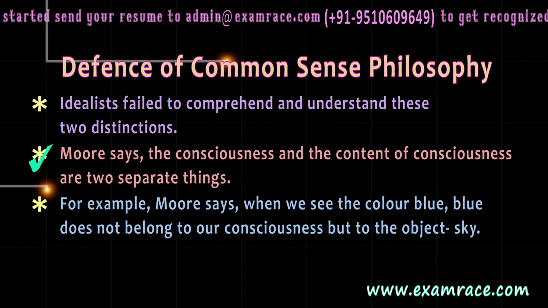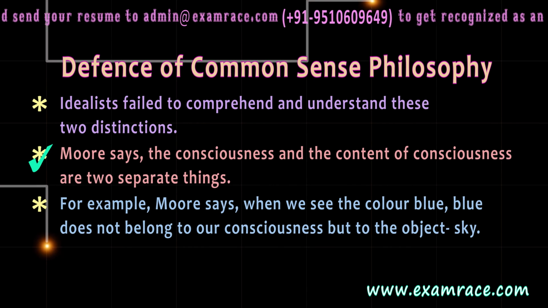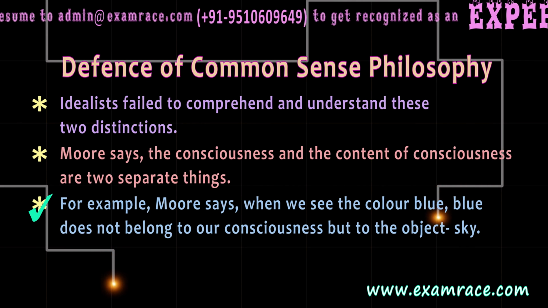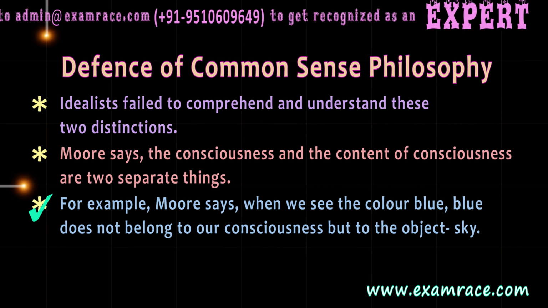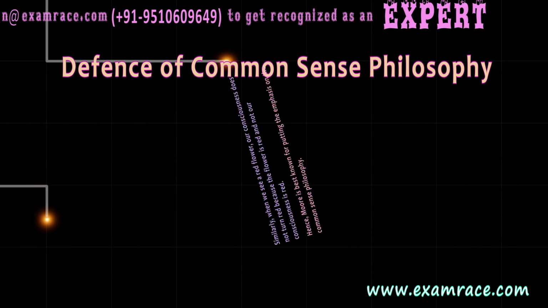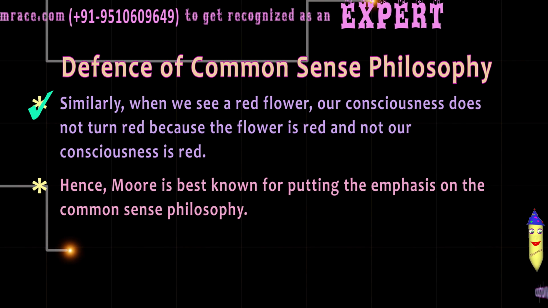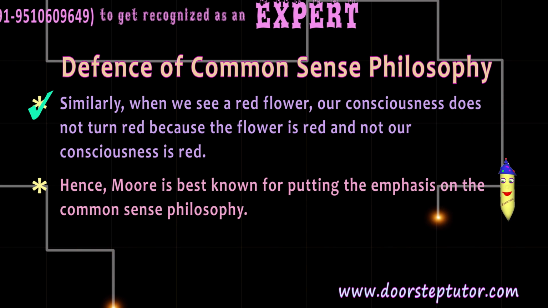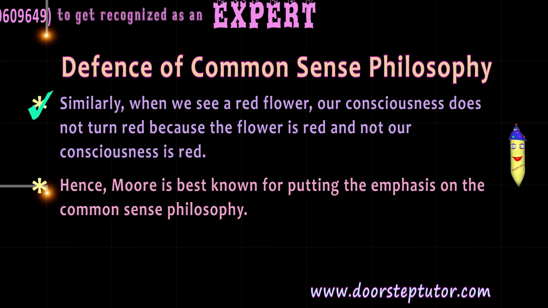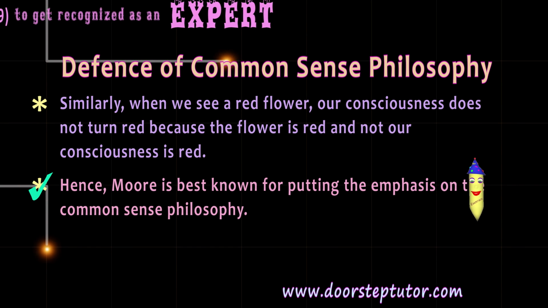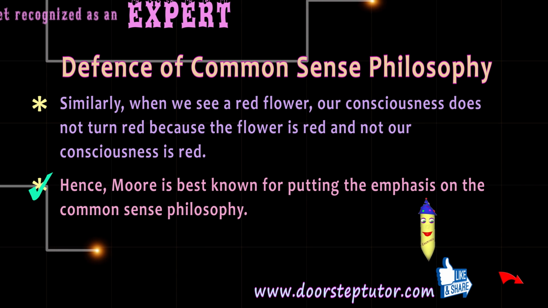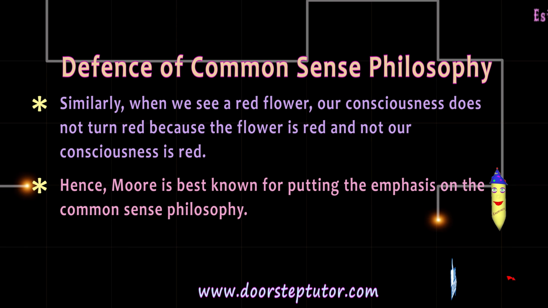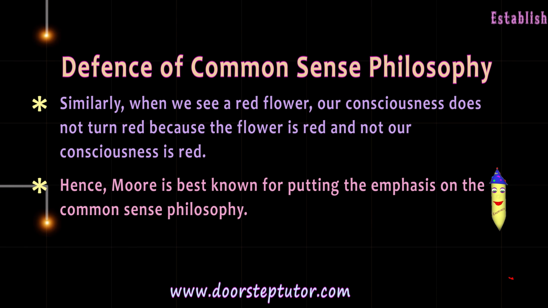Moore says the consciousness and the content of consciousness are two separate things. For example, Moore says, when we see the color blue, blue does not belong to our consciousness but to the object sky. Similarly, when we see a red flower, our consciousness does not turn red in color because the flower is red in color and we cannot say our consciousness is red in color. Hence, Moore is best known for putting the emphasis on the common sense philosophy. His philosophy primarily aims to say that consciousness and the content of consciousness are two separate things.